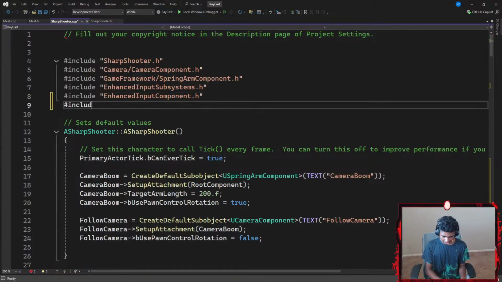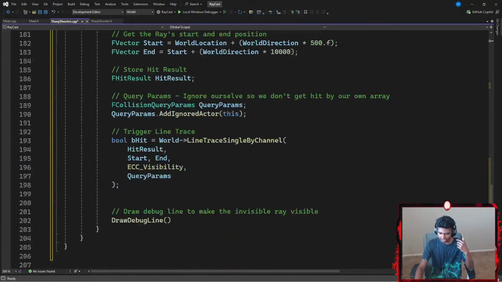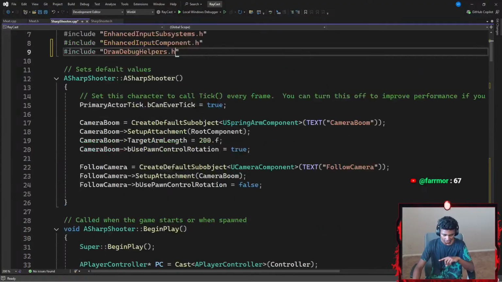Let's go with something like hashtag include my draw debug helpers header file. Okay, so now that I've included my draw debug helpers header file, I can go ahead and get access to my draw debug line, which for some reason I had access to without even including this header file here.